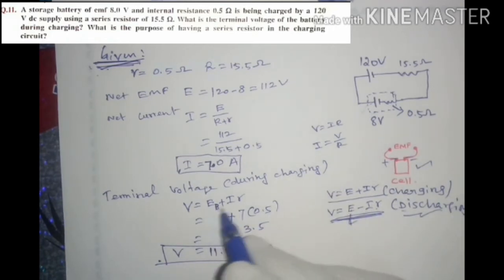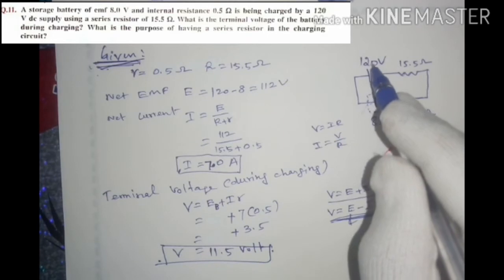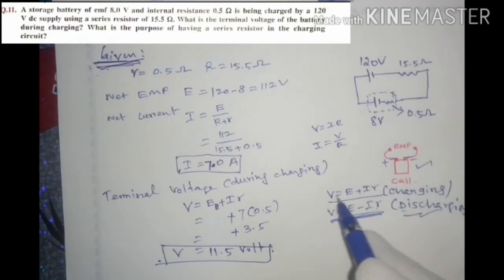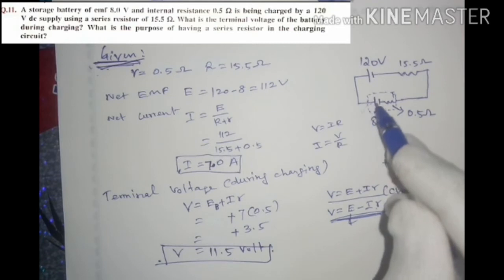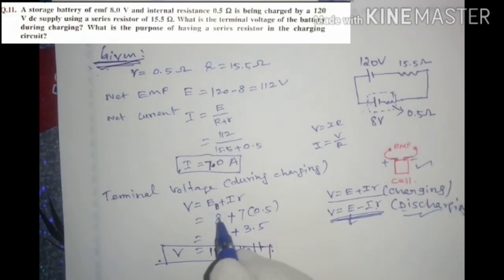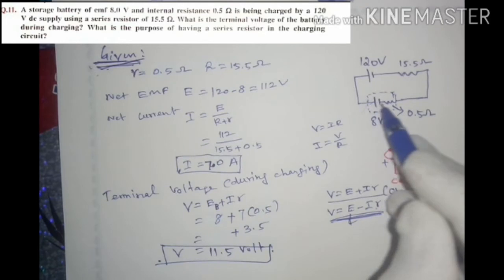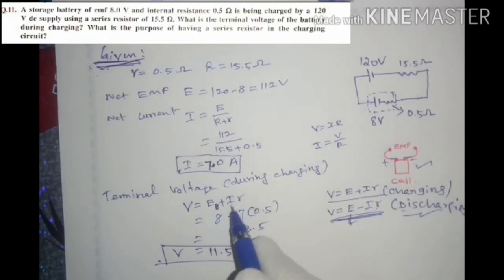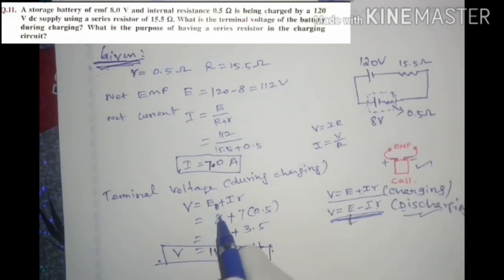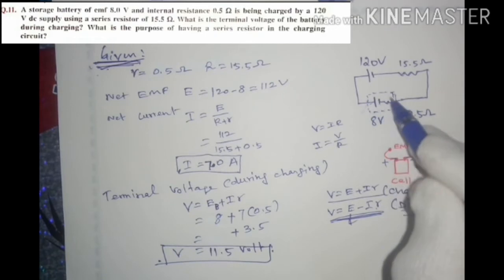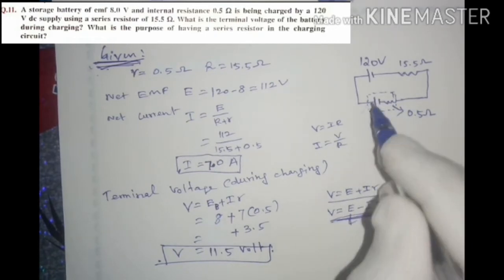But now in this question the condition is given as charging by the external battery. So the formula will be V equals E plus Ir, where E is the battery EMF, that is the EMF of this battery, that is 8 volt. You can write 8 volt plus Ir. I is the current passing through the battery, calculated as 7 ampere, and the internal resistance of the battery is 0.5. So we can write 8 plus Ir, where Ir is the voltage drop inside the battery being charged. So this is during the charging.